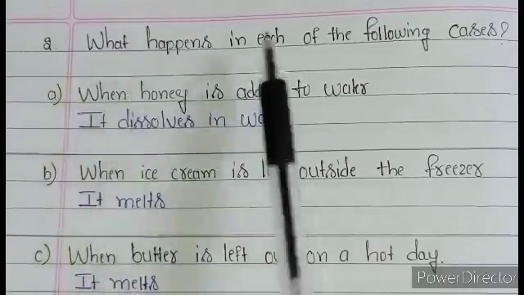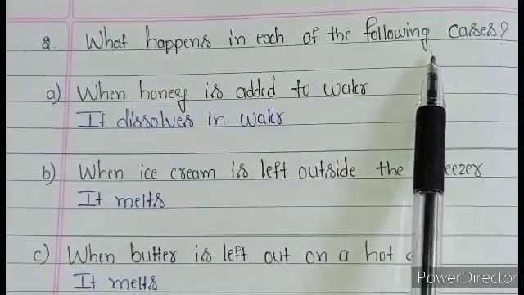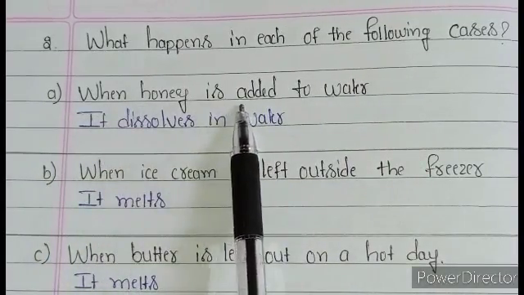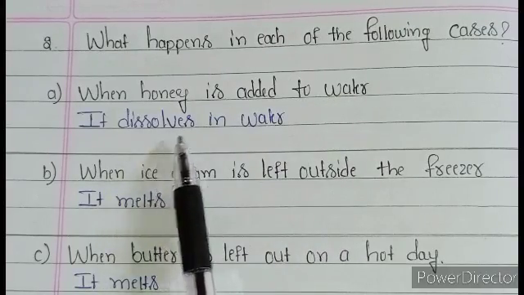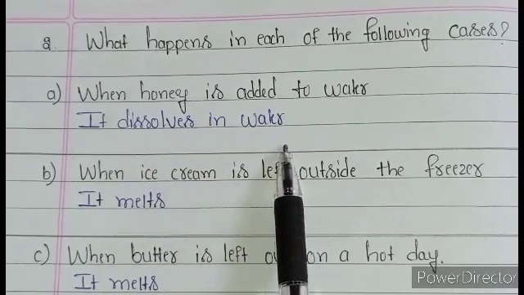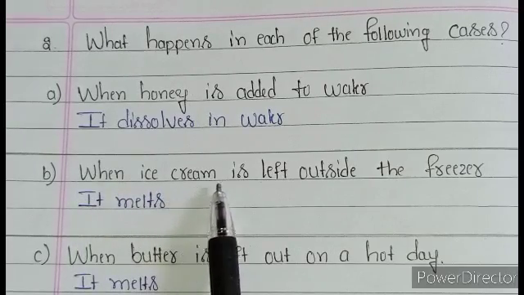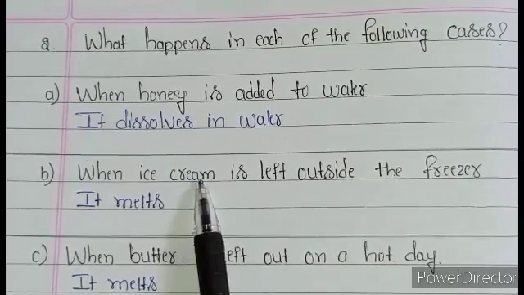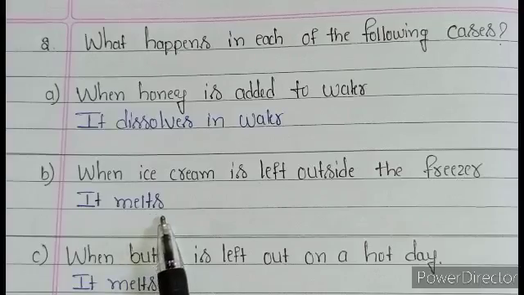Here, second main, what happens in each of the following cases? A question: when honey is added to water, what happens? Honey dissolves in water, right? So it dissolves in water. And B, when ice cream is left outside the freezer, it melts, right?